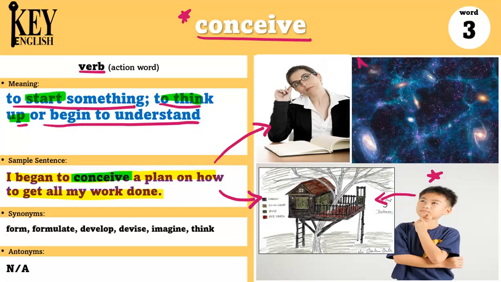I can also say it's hard to conceive how big the universe really is, because conceive can also mean to understand something. So in that sentence, it would be difficult to understand how big the universe is. Some synonyms of conceive are form, formulate, develop, devise, imagine, and think. And there are no antonyms for this word.